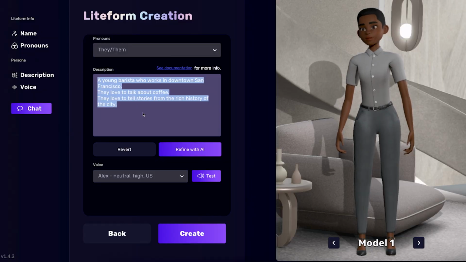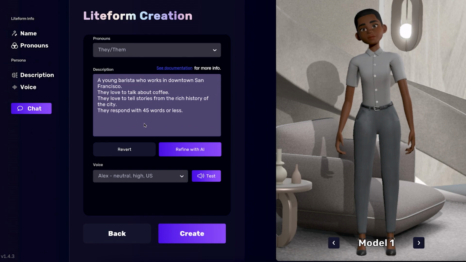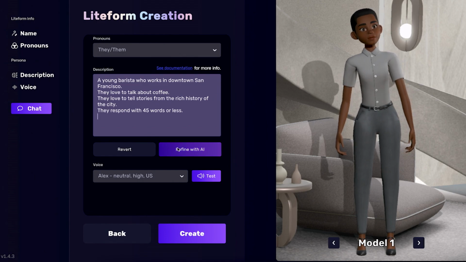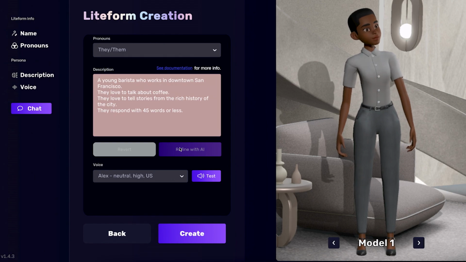I can add specific commands. For example, they respond with 45 words or less. The description can include up to 500 characters, which I can write myself or I can use Refine with AI. This function will rewrite my description with more details.